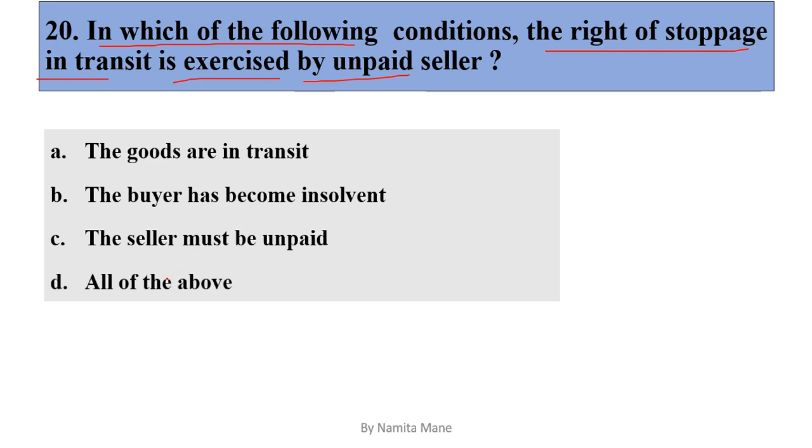Option D, all of the above. So the correct answer is all of the above. So when goods are in transit, the buyer has become insolvent and the seller is unpaid, then the unpaid seller can exercise this following rights, means the rights of stoppage.